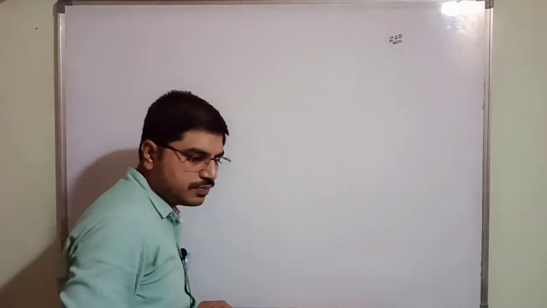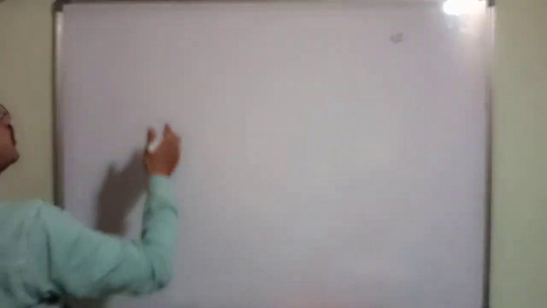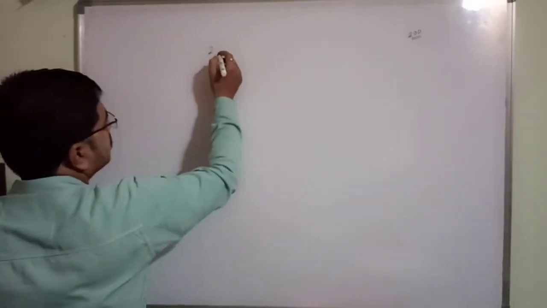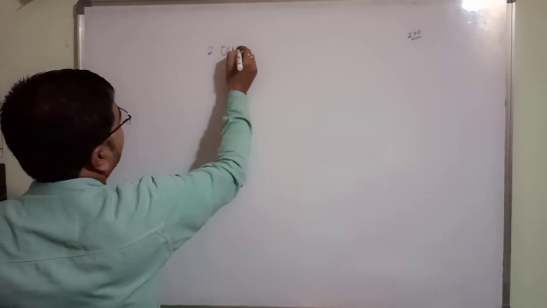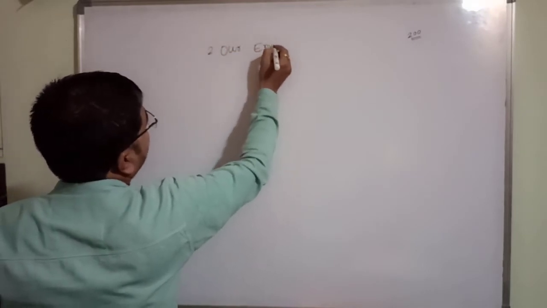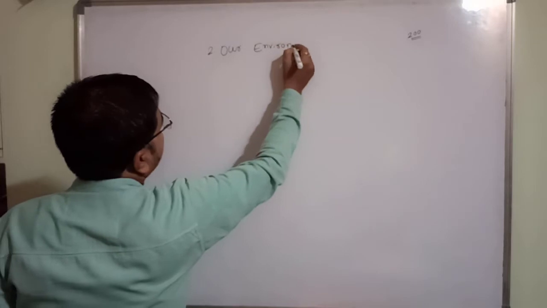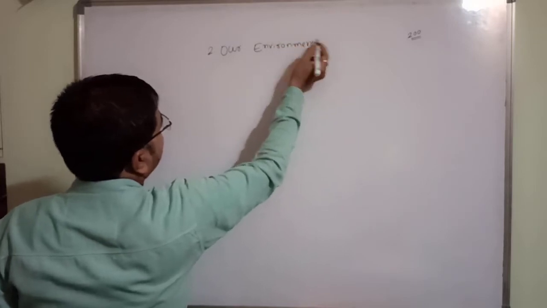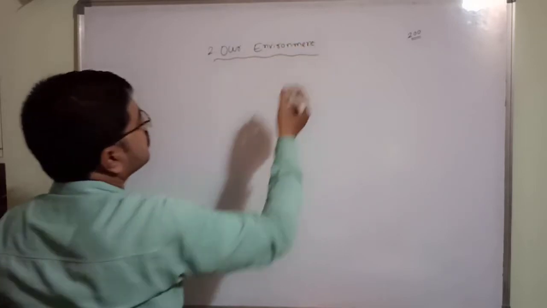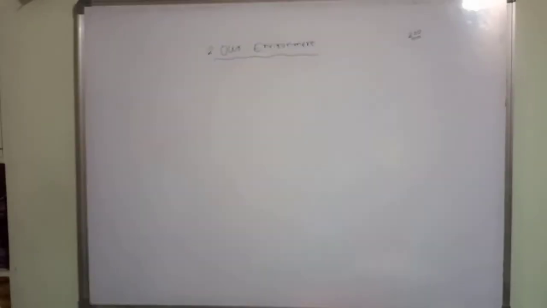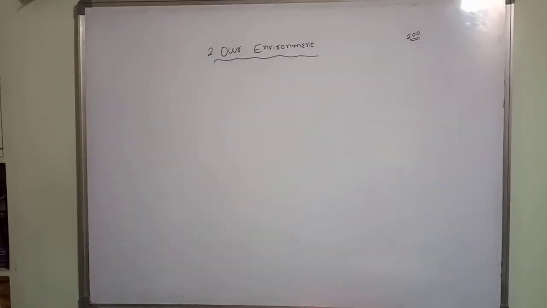I'll write on the board. Our environment. The second lesson. Our environment. Okay? This is our environment. I'll check it. So everything is clear?